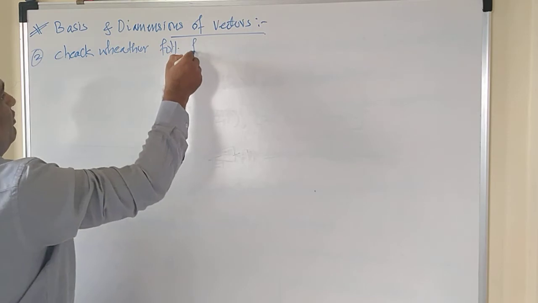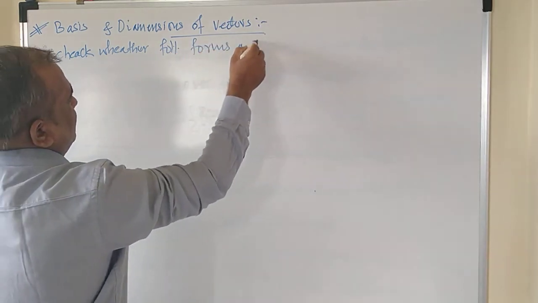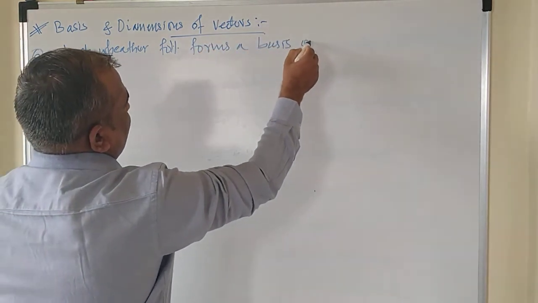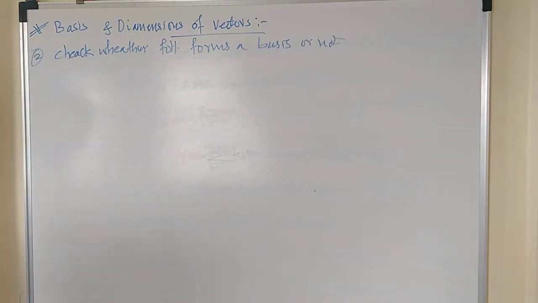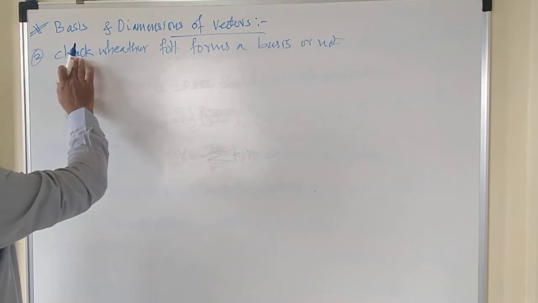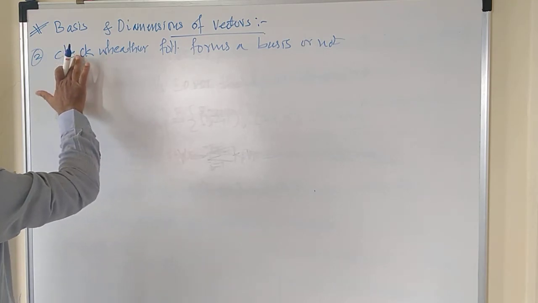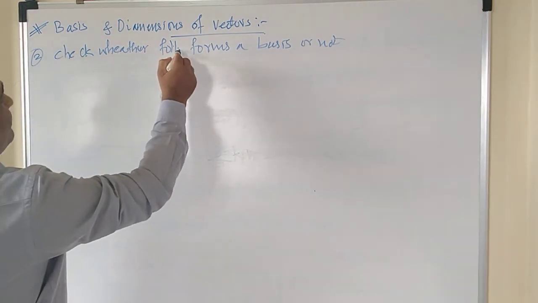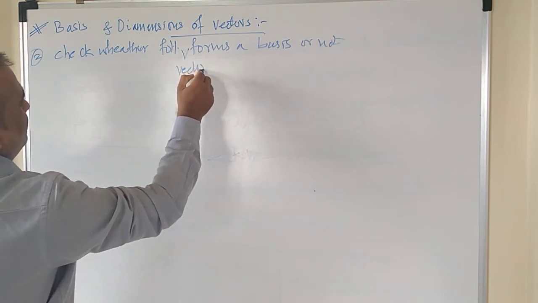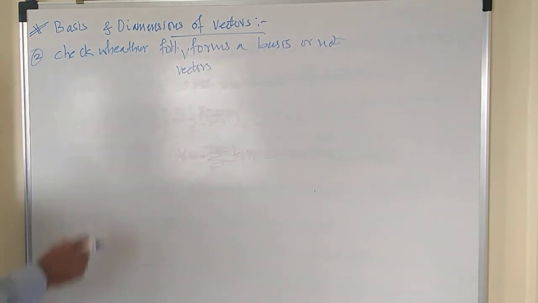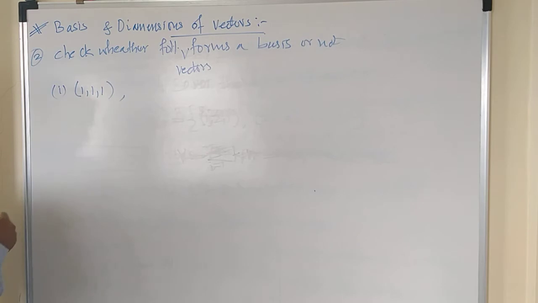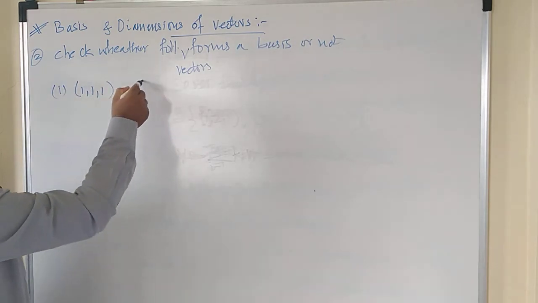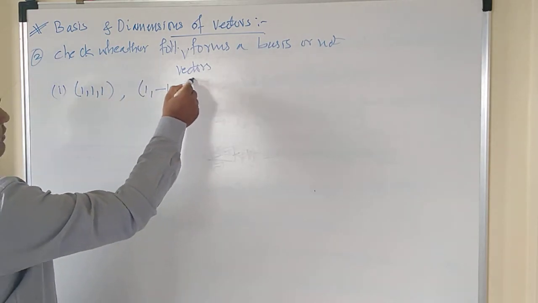For more clarity, you can write: check whether the following vectors form a basis or not. The first example has vectors 1, 1, 1 and the second vector is 1, minus 1, 5.